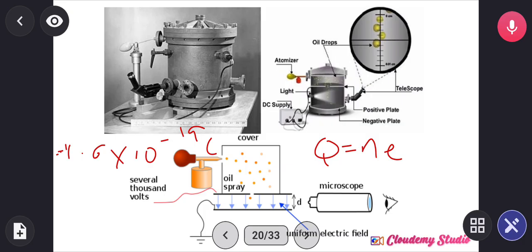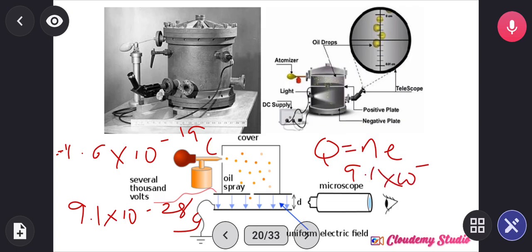Now remember that the charge per mass of an electron is 1.76 times 10 power 8 coulomb per gram. You understand? Using these two values, we can actually get the mass of an electron. The mass of an electron is said to be 9.1 times 10 raised to power minus 28 gram, or 9.1 times 10 raised to power minus 31 kilogram. So we have them like that.